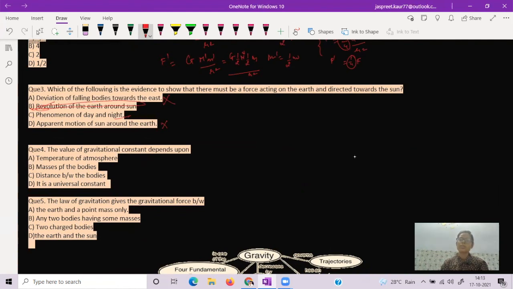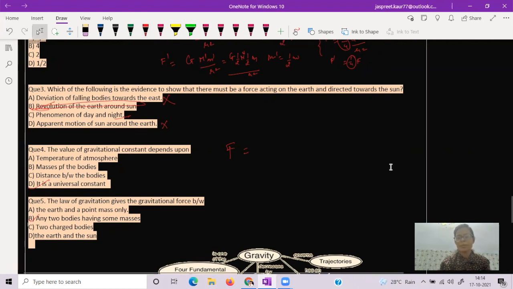The value of the gravitational constant depends upon nothing, as it is a universal constant. The law of gravitation gives the gravitational force between the earth and point masses, or two charged bodies, or the earth and the sun, or any two bodies having some masses. That means the law of gravitation is a universal law. It is true for any kind of body having some mass and some distance between them. So option B is the correct answer.